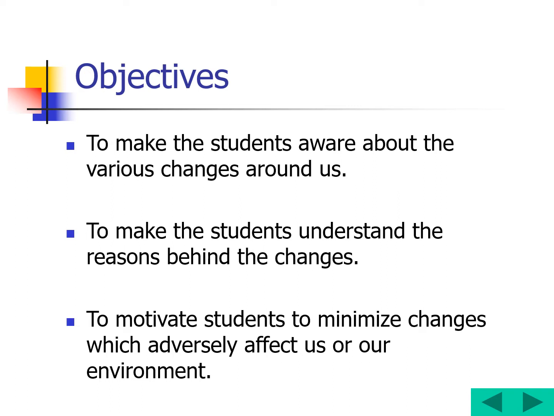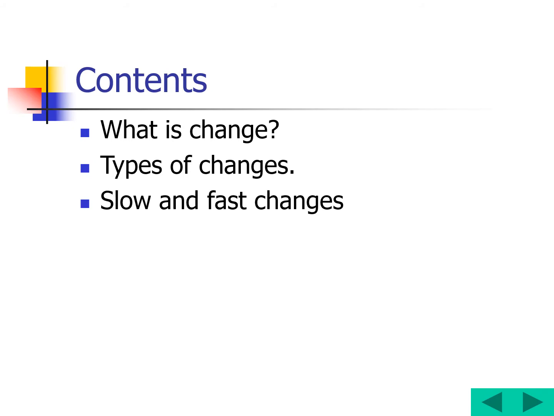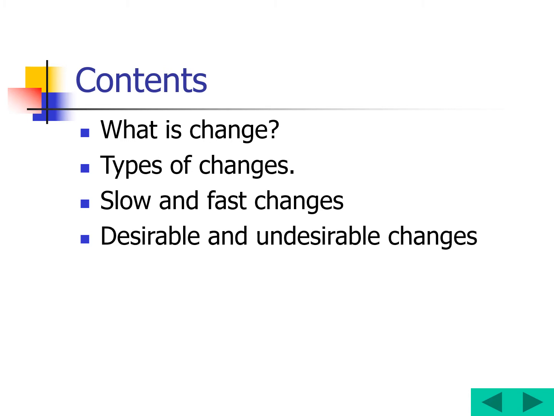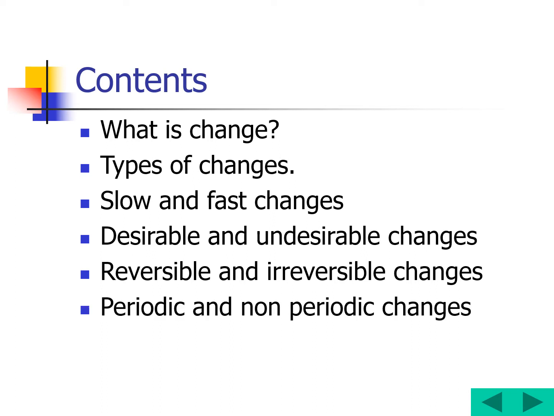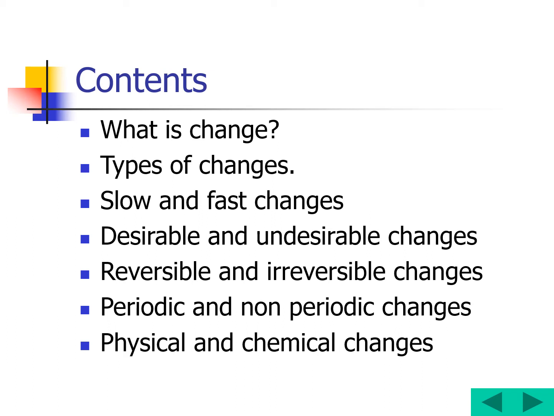Now to discuss all these topics we have to go to the content. What is the content? What is a change, we will discuss this here, and then types of changes. There are types of changes, some are slow and some are fast changes. Then some are desirable and undesirable, then some are reversible and irreversible changes, then some are periodic and non-periodic changes, then finally, last but not the least, physical and chemical changes. Finally we will come to a conclusion. Okay, so these are the contents we are going to discuss today.